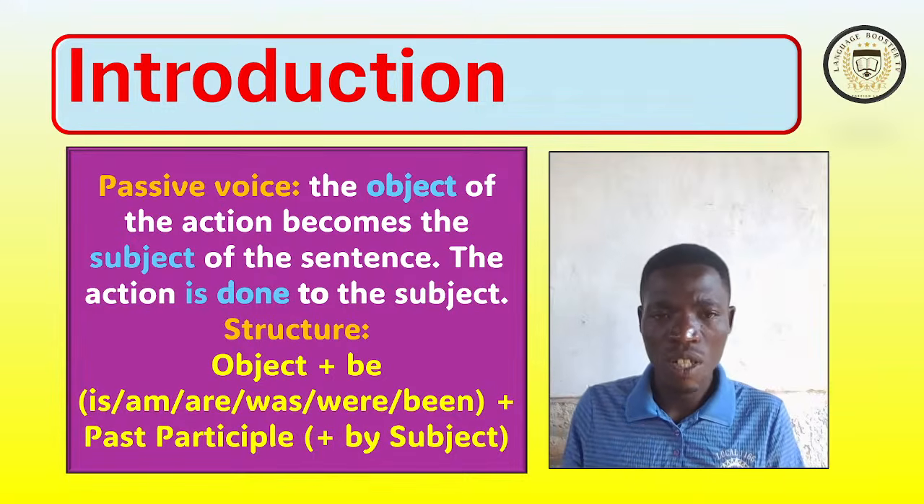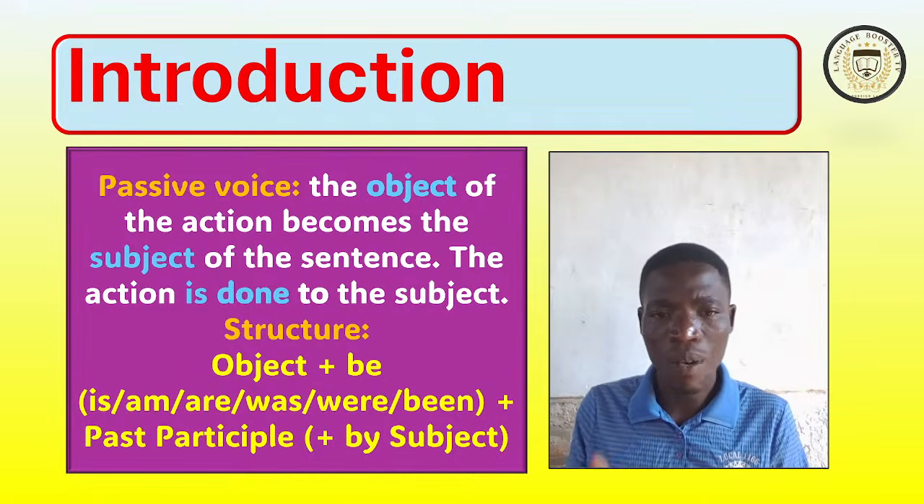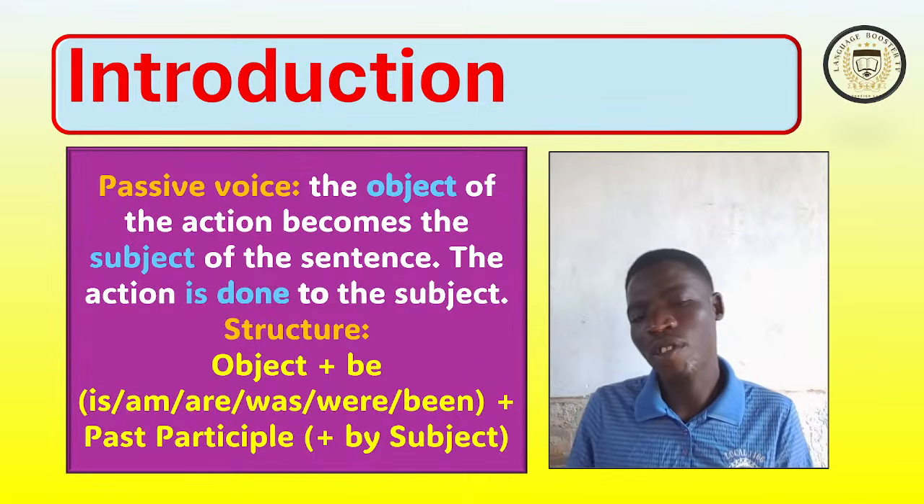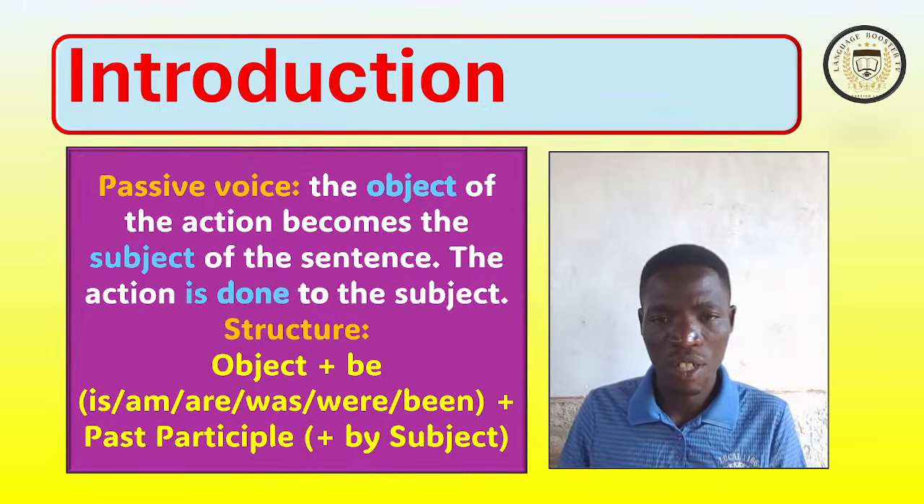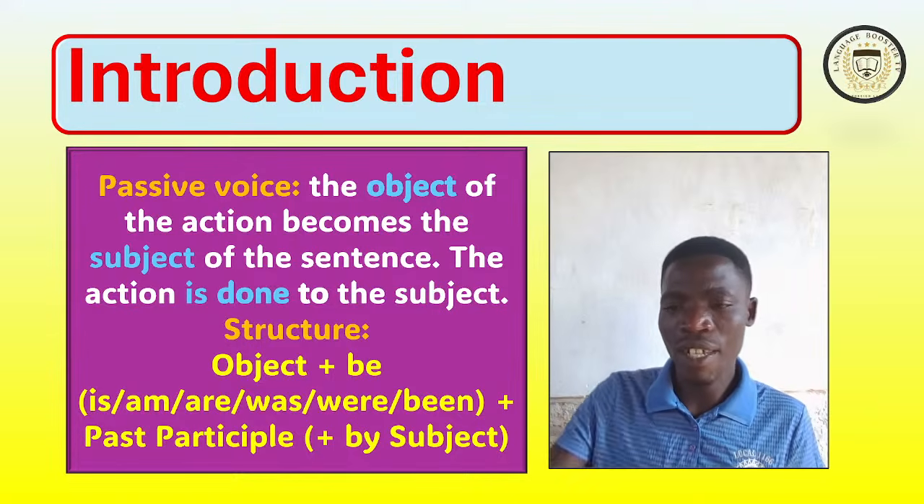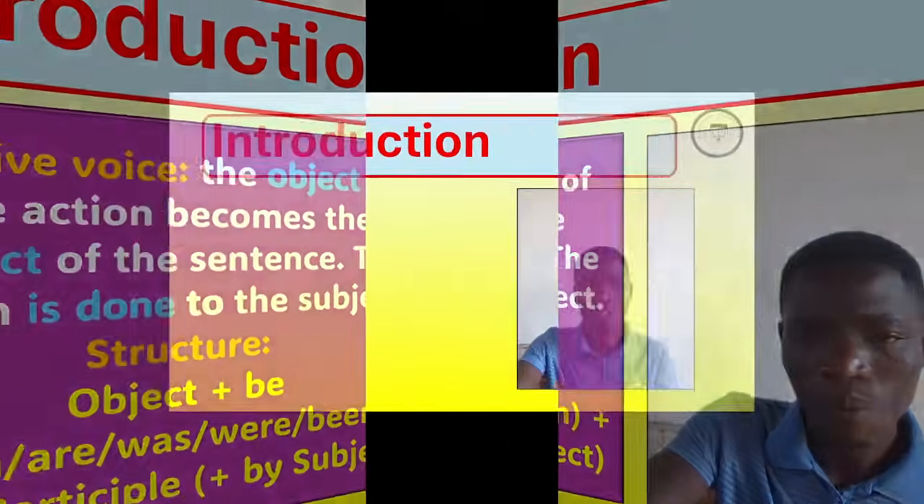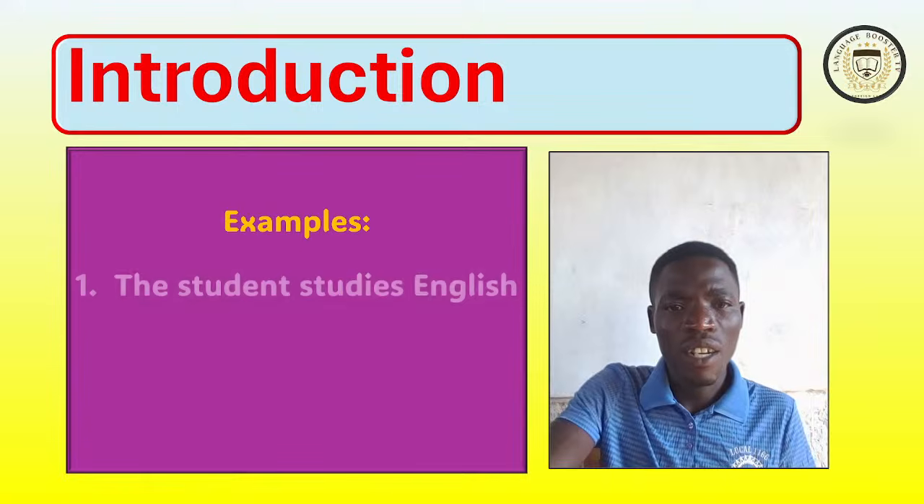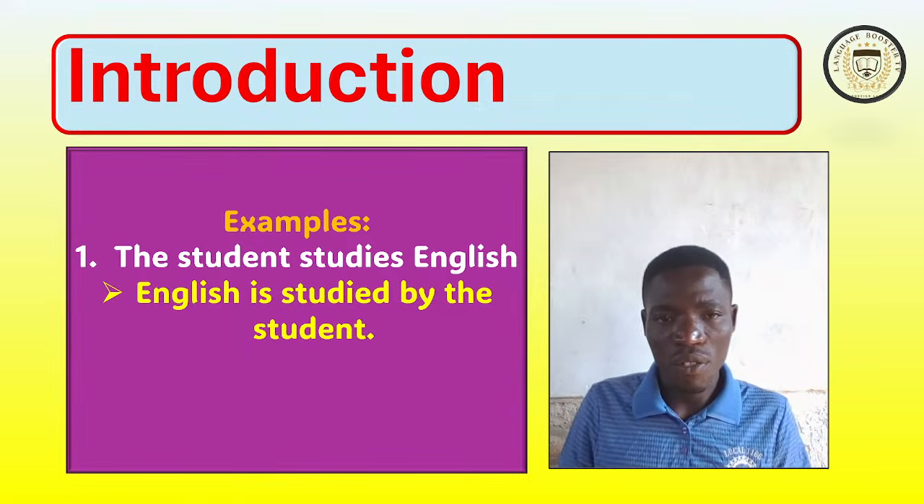So passive voice needs an auxiliary or helping verb, which is verb to be. After verb to be, the main verb should be in past participle form. Then you add by, then you add the subject, which comes after. We'll go deeper in the next lesson. Let us try to see examples.